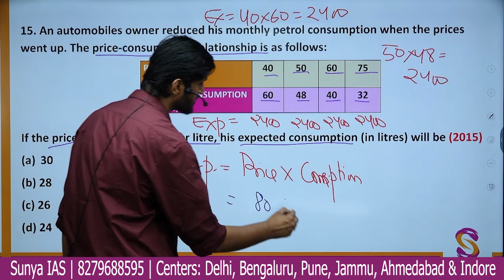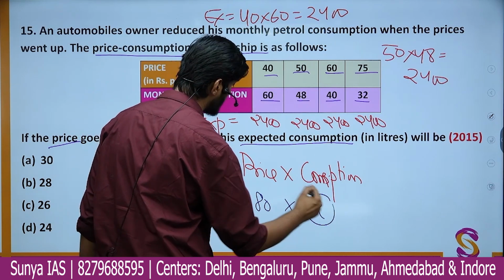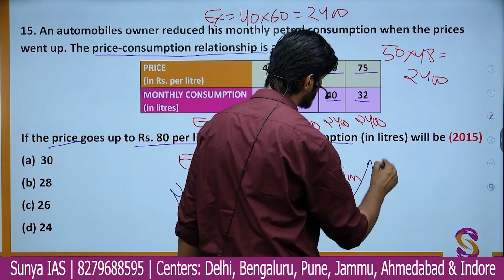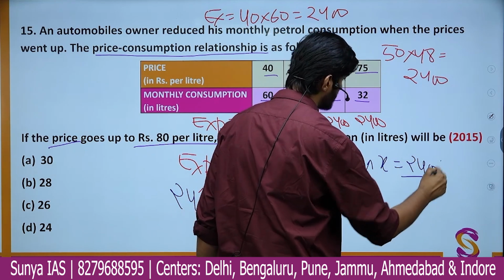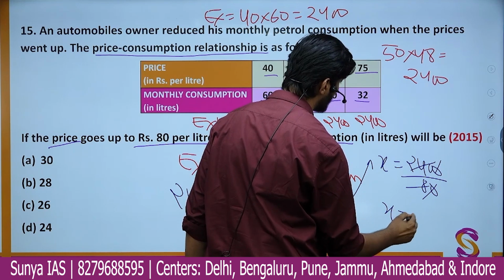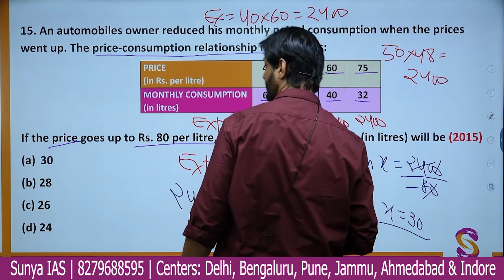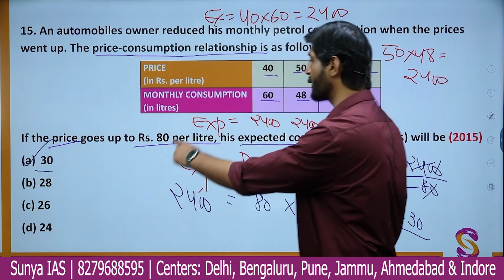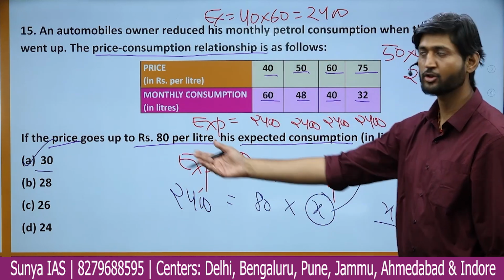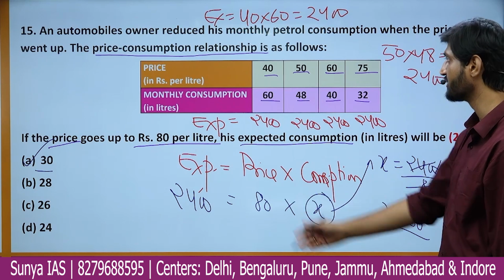So what will be the consumption? Let us assume the consumption to be x. So you'll get the value of x as nothing but 2400 by 80. Just cancel it out. You will get the value of x as 30. So he will be consuming 30 liters of petrol if the price becomes 80 rupees per liter. So quite a simple question, nothing difficult in that, okay?